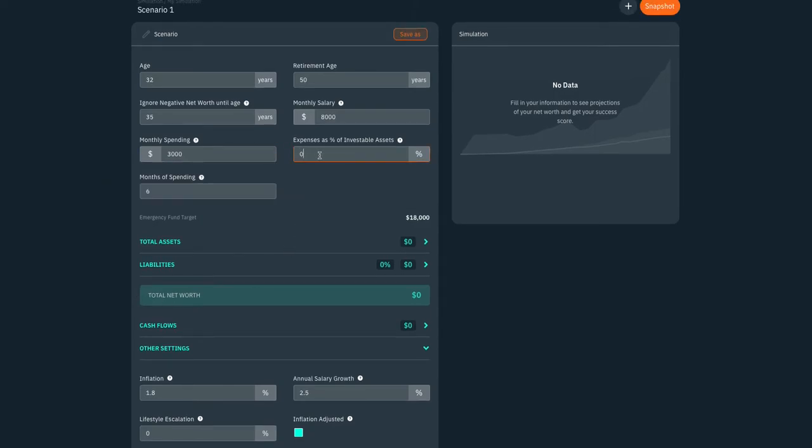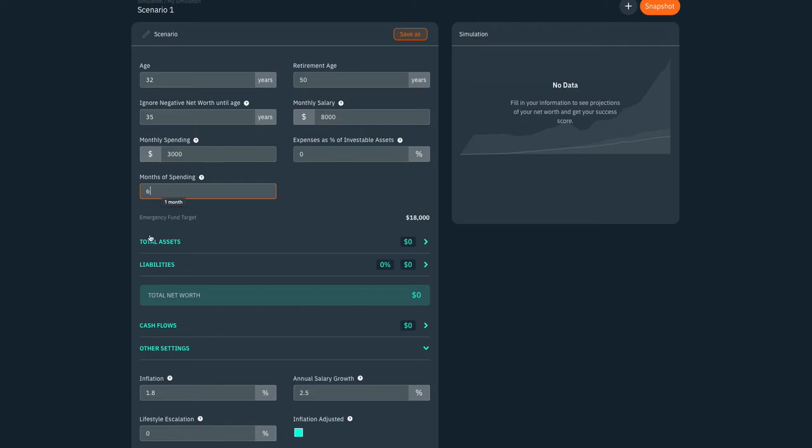Instead of that, you can also put this, which will calculate expenses as a percentage of your investable assets. So this could be a good way to test the 4%. We'll just put 4% here, and it will just withdraw 4% from your portfolio. We're just going to leave that at 0 for now.